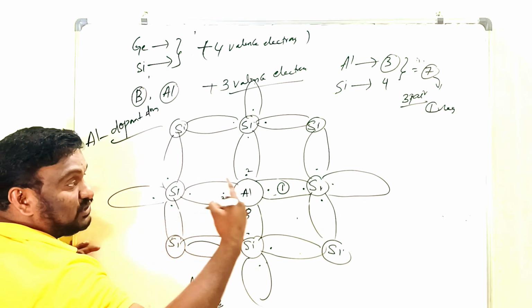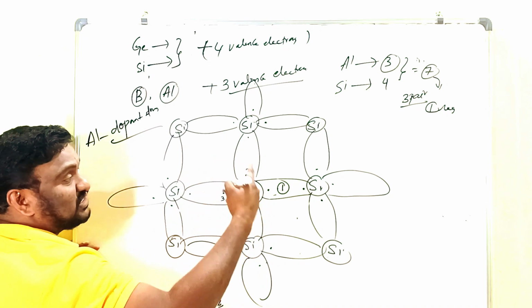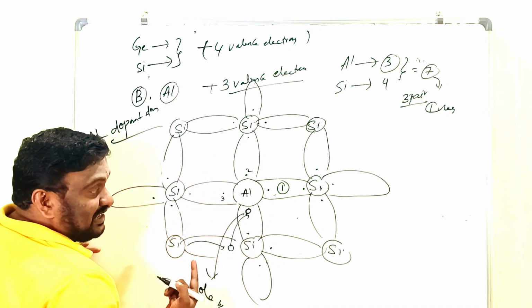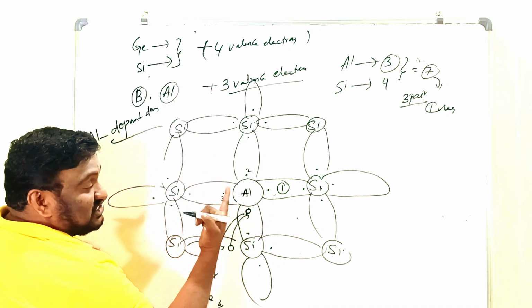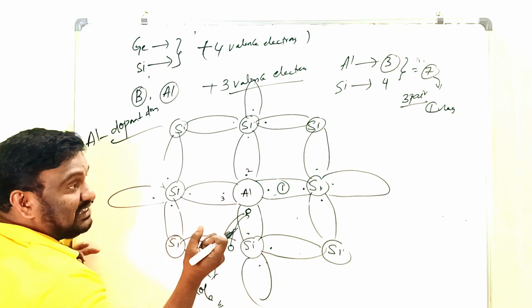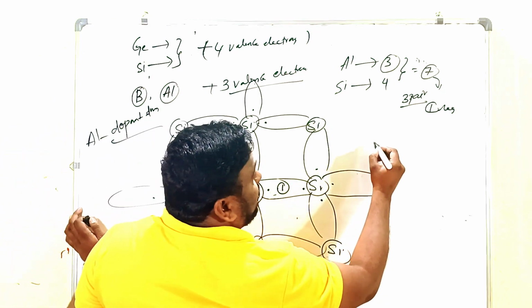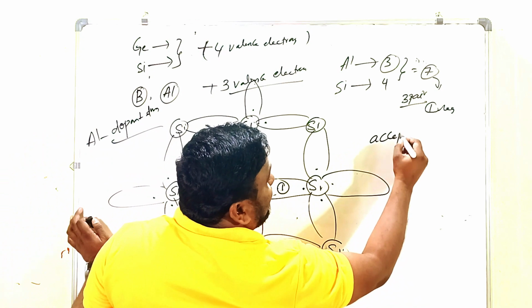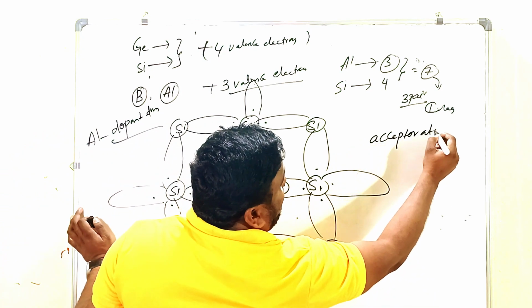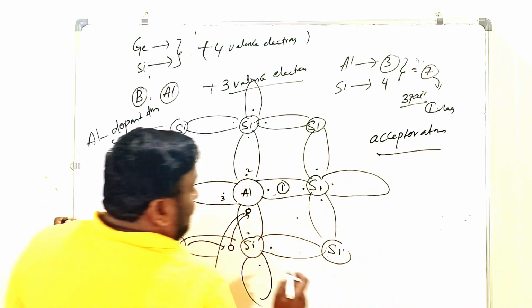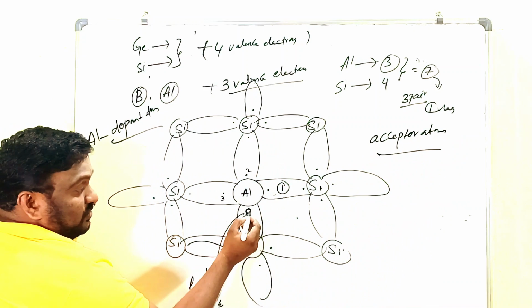Like that, so many holes are created. When this dopant atom is ready to take the electron, that is what we call an acceptor atom. Acceptor atom.